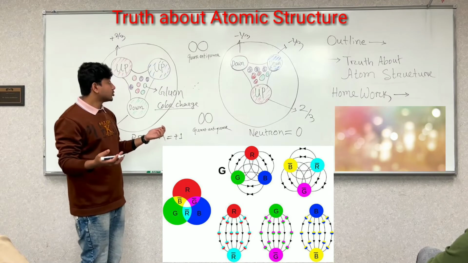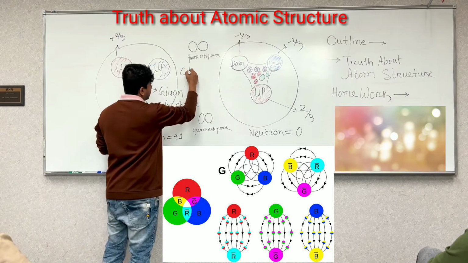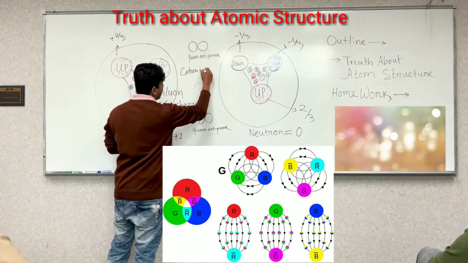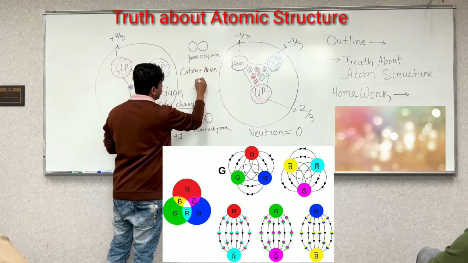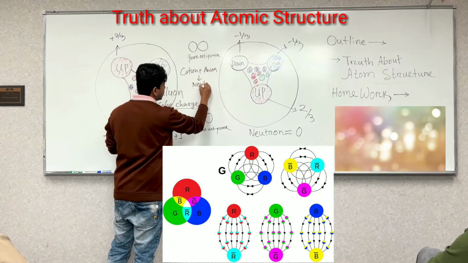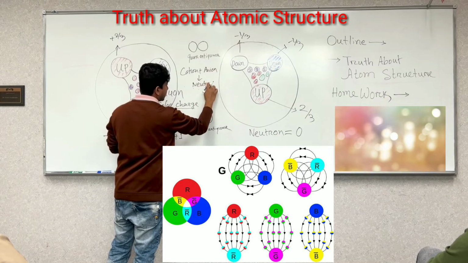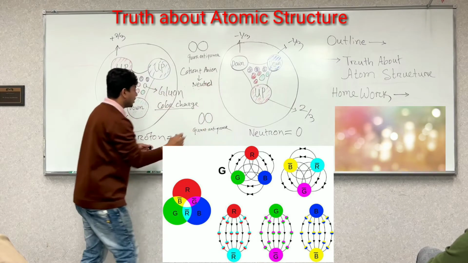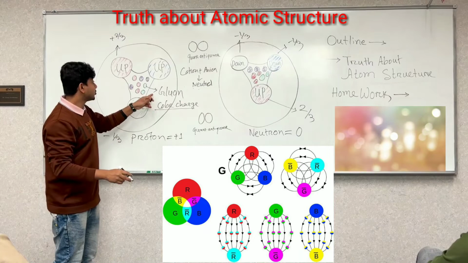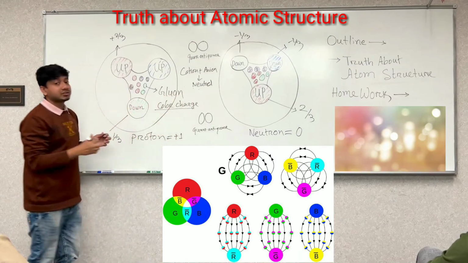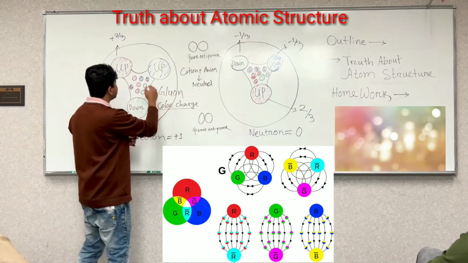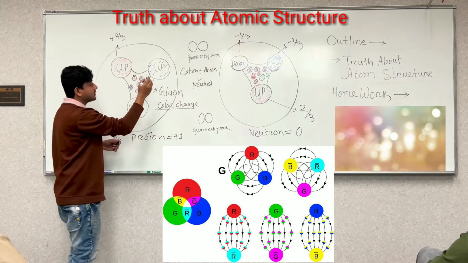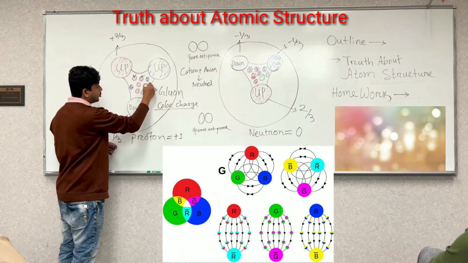Like in electromagnetism, cation and anion come together and make neutral, right? The same thing happens for gluons. There are three different color charges: red, green and blue.